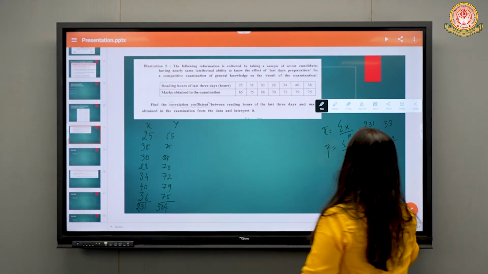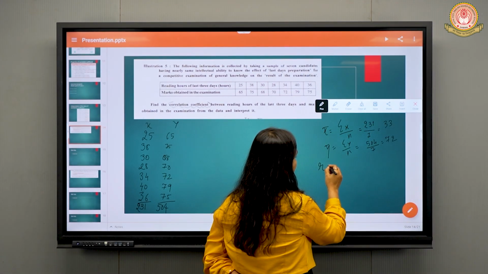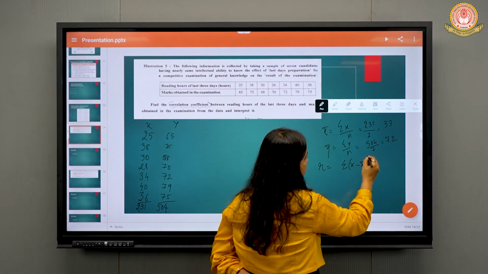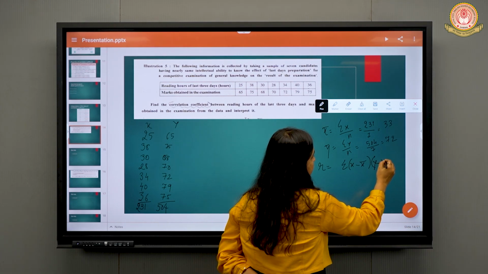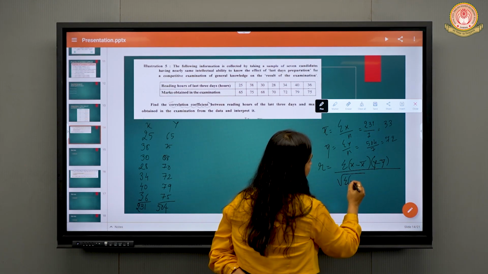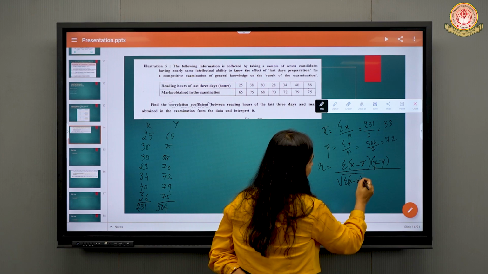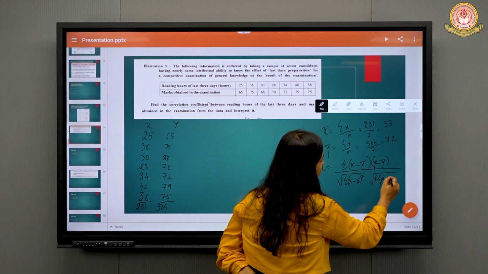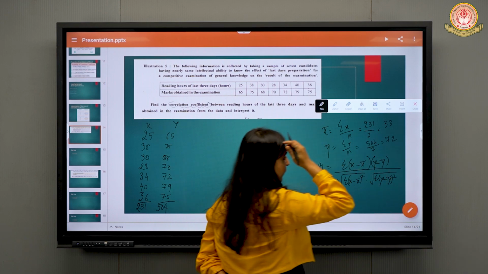When they are not in decimal, the formula of r that will be applied is summation of x minus x bar into y minus y bar, divided by under root summation x minus x bar the whole square, into under root summation y minus y bar the whole square.